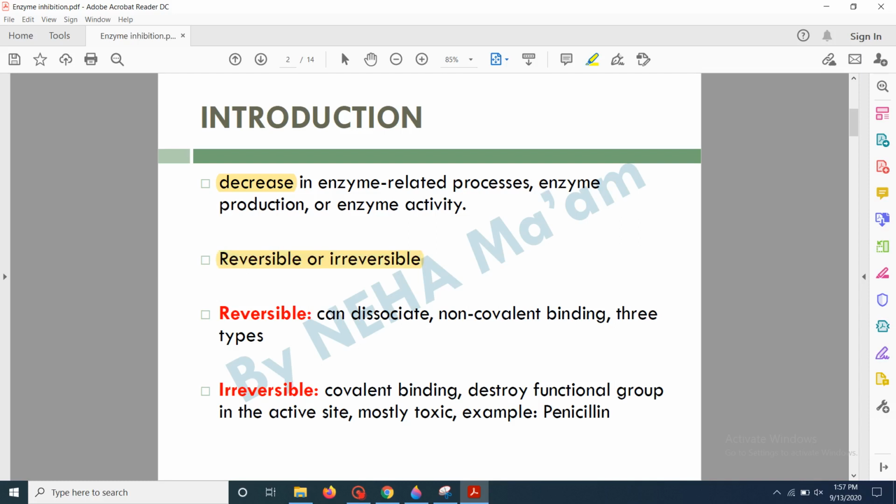If we say that the enzymatic inhibition is reversible, then it means that the inhibitor can easily dissociate from the enzyme, and this dissociation is only possible when there is non-covalent binding between the enzyme and the inhibitor. And there are three major types of reversible inhibition. We are going to discuss all those three in a minute.